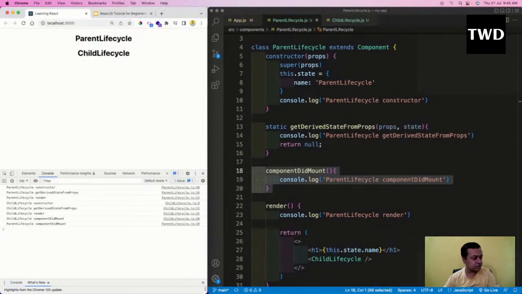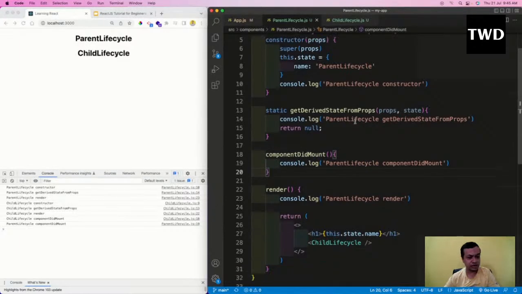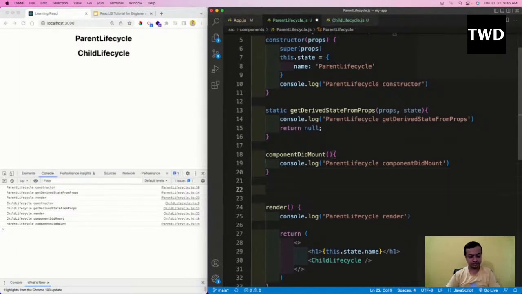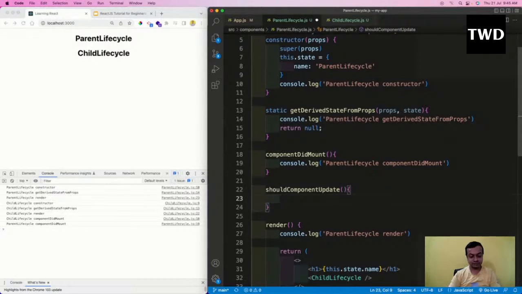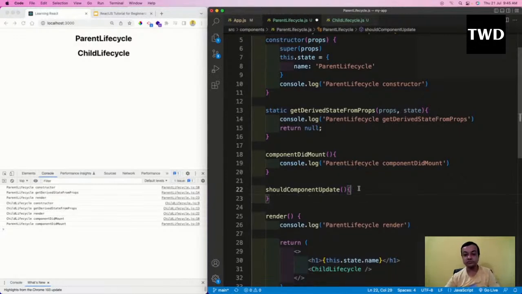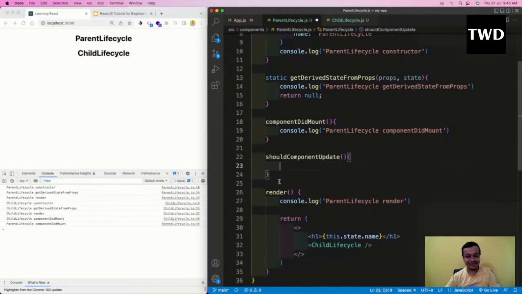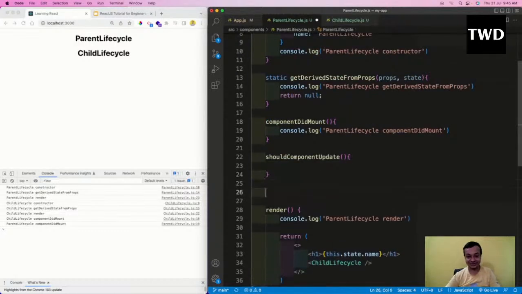So I am going to come here and add all those new functions. Here I'm going to add shouldComponentUpdate with a console.log. I'll copy it from there. Then another is getSnapshotBeforeUpdate.